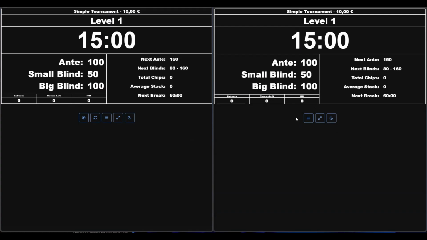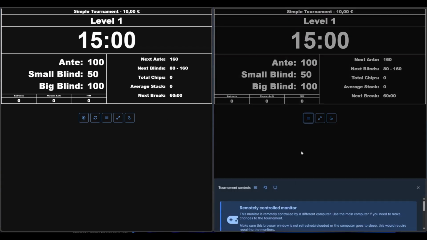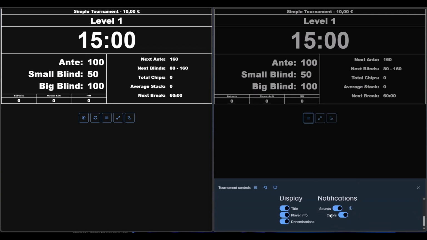That's because, as I mentioned earlier, only the master computer can now control the tournament. Even if you go to the options, it will say that this computer is now remotely controlled and you cannot influence or change the tournament from the client screen, because only the master screen can now control everything.